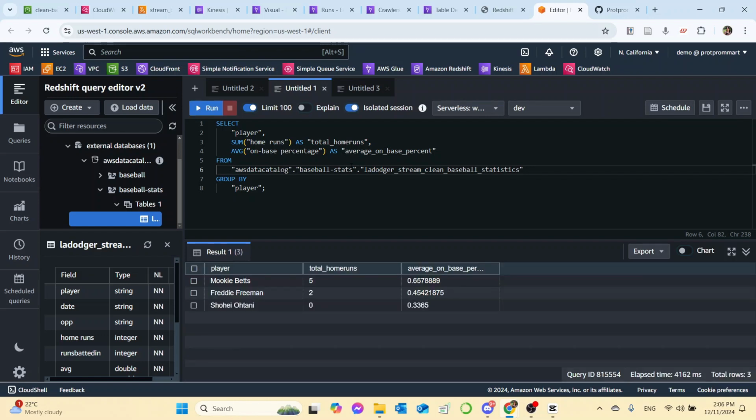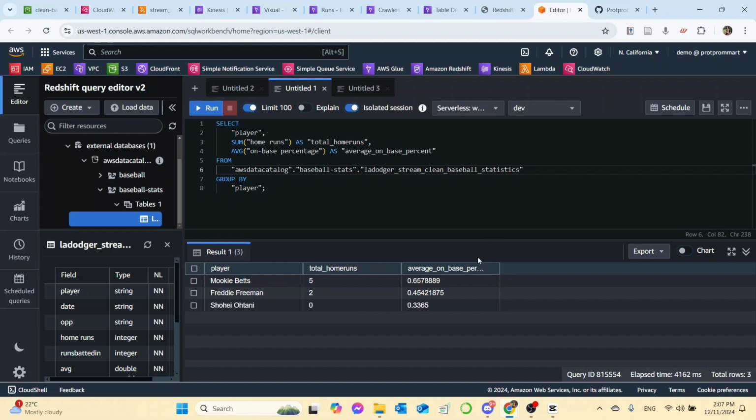Okay, so we see that Mookie Betts has made a total of 5 home runs so far in 3 months, and average on-base percentage is 0.65, which is the highest compared to Freddie Freeman, which is only 0.45, and Shohei Ohtani, which is 0.336. Freddie Freeman has made 2 total home runs so far, and Shohei has made the fewest total home runs so far at 0, 3 months in.